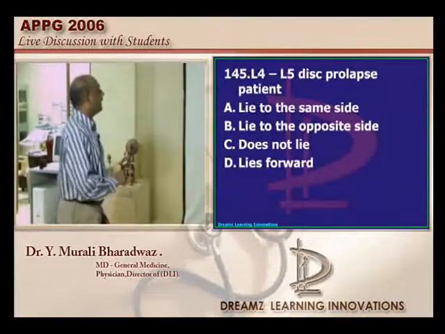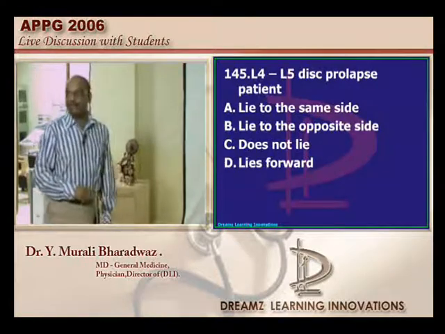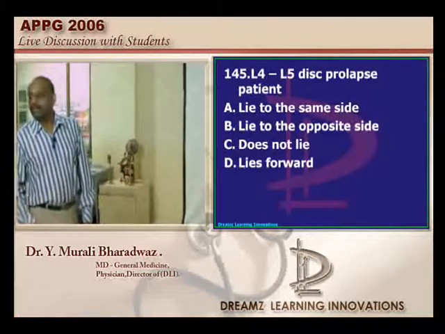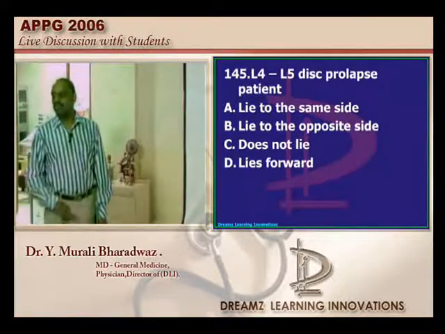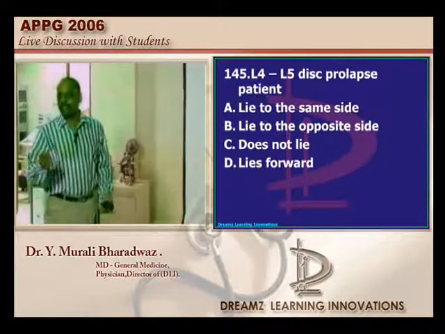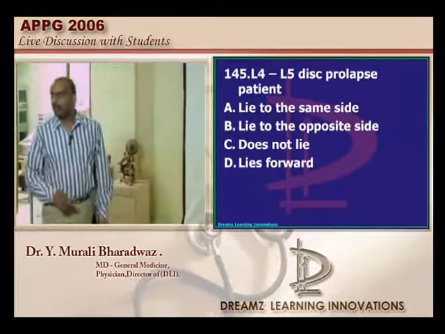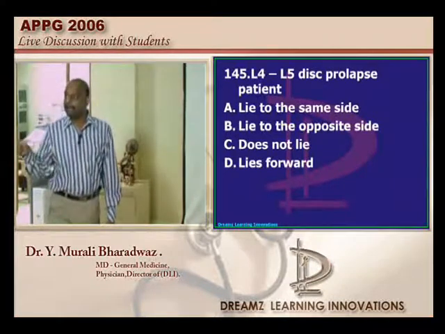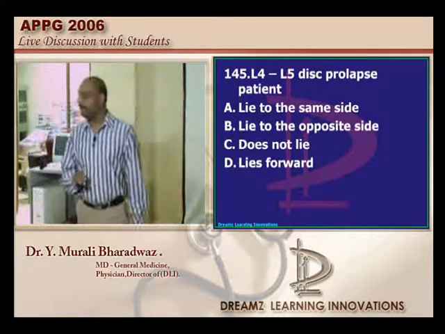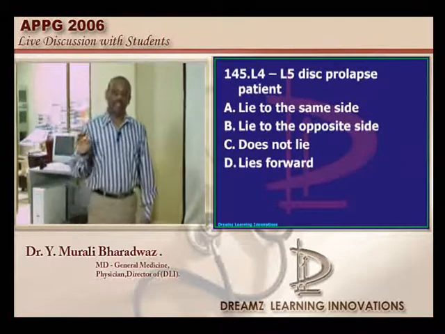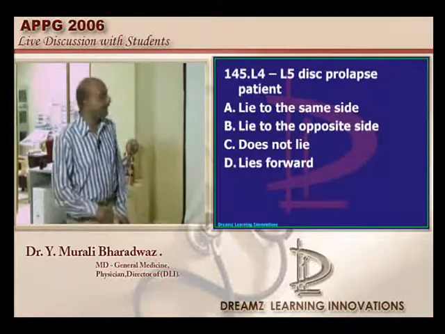I could not get this about the disc prolapse. What is the possible answer you can give me? What is your major consensus? One side of the cauda equina, then in which patient, which side will be the limp? Okay, we'll just take up this question at a later point.